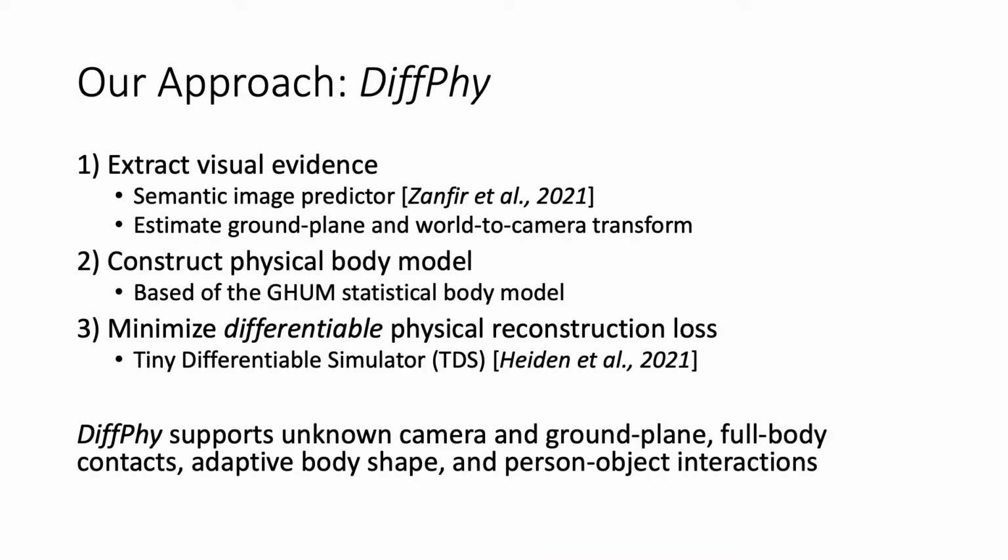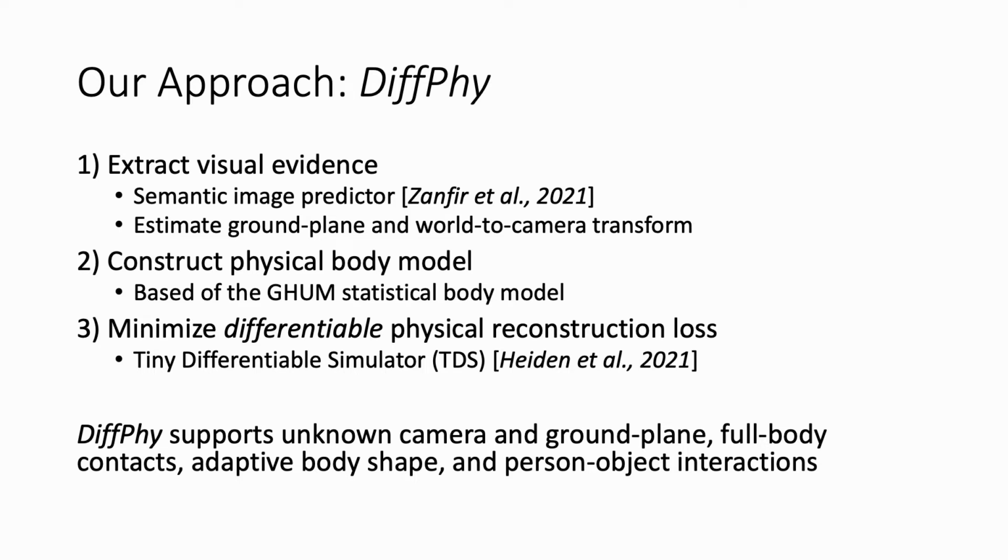Our method, Diffie, approaches the task in 3 steps. In the first step, we extract visual evidence in the form of 2D body key points, 3D poses, semantic body segmentation, and body shape estimates using the HUND neural network predictor. We then estimate the ground plane location and the world-to-camera transform.